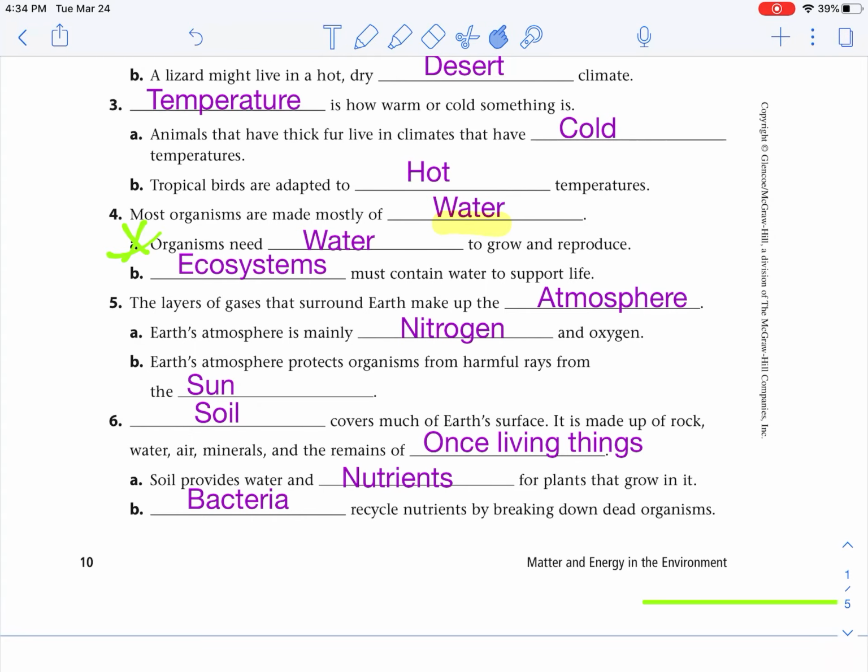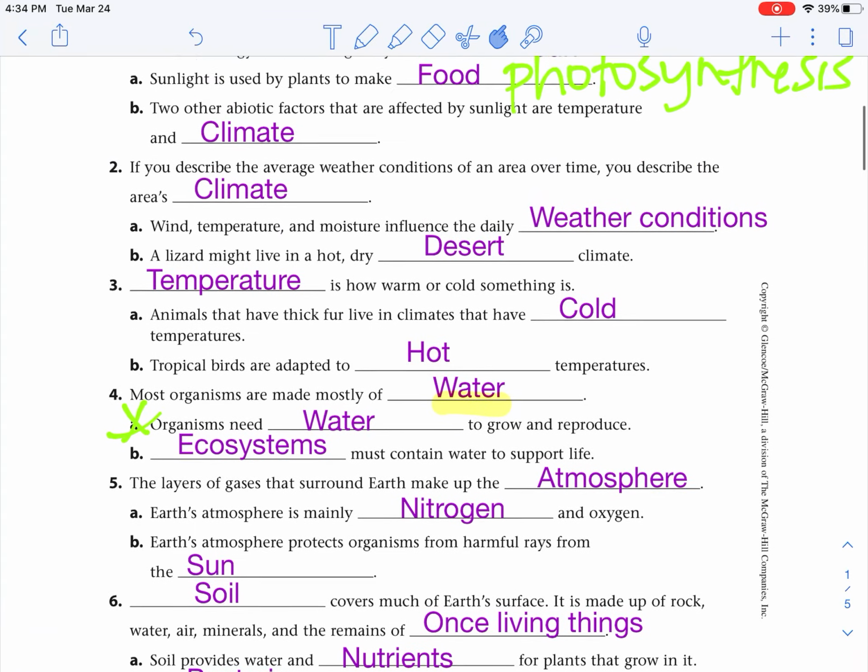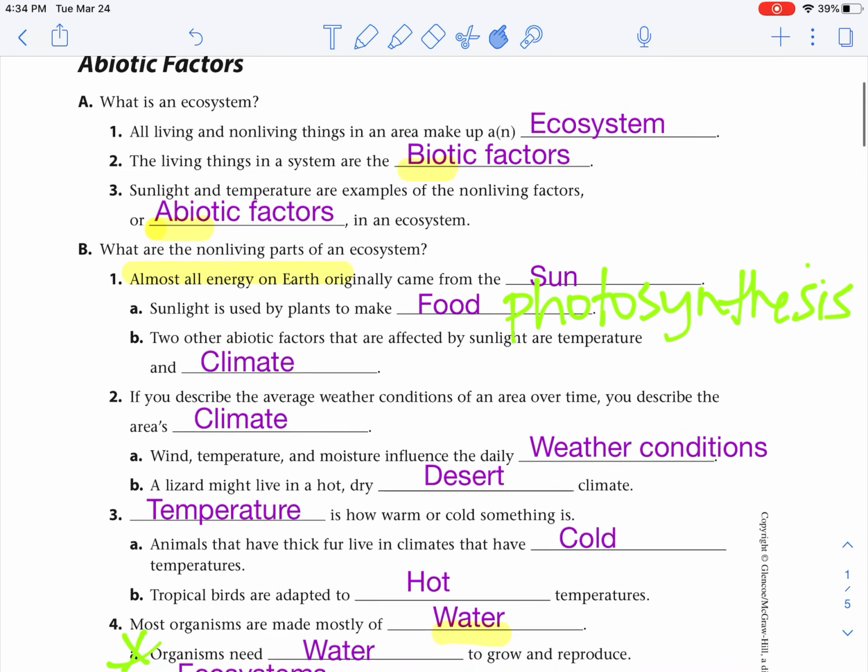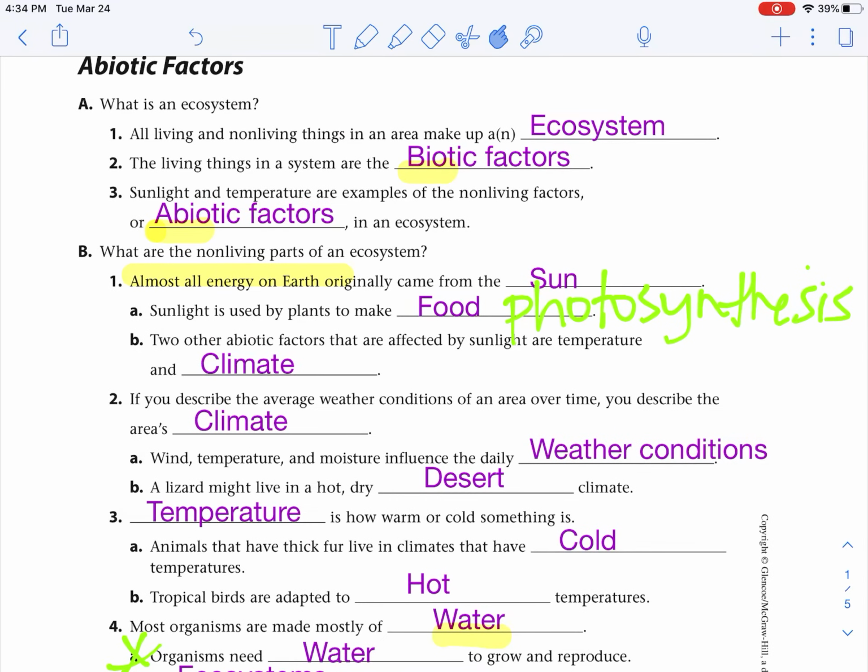So make sure you have all of your notes filled out and that you've made any corrections that you might need, because you'll be able to reference them when we do our little comprehension check later today.